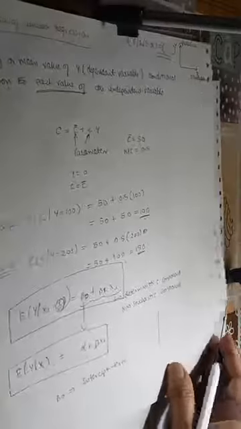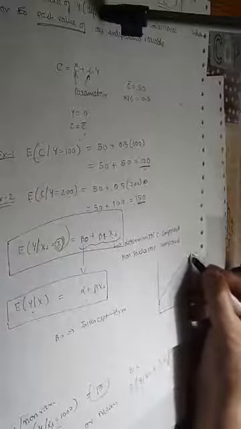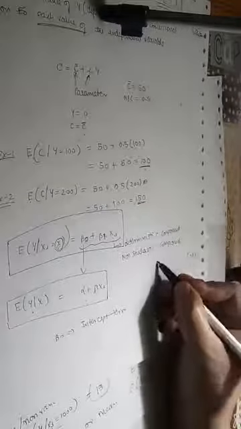Is the consumption clear or not? Let me make this. Wait 1 minute. Is it clear? Okay, I think so. This you know, the consumption function: C bar plus small c by. This you draw, you know this.